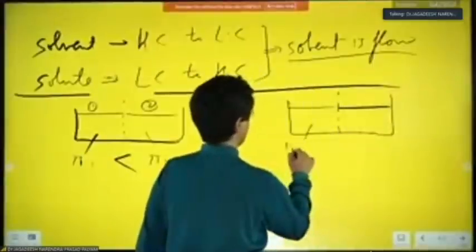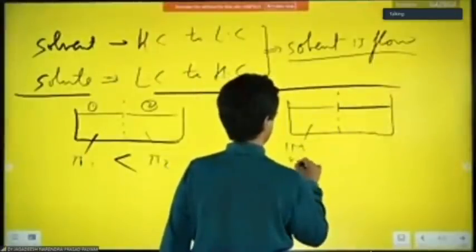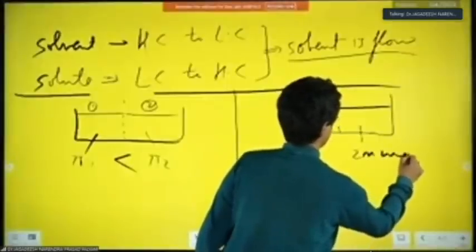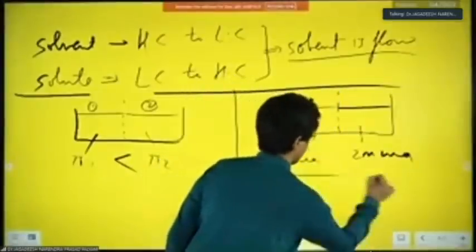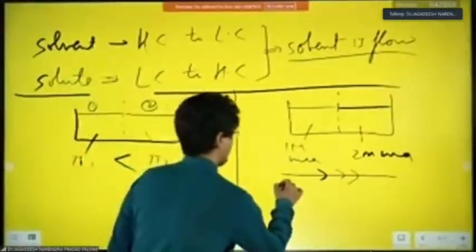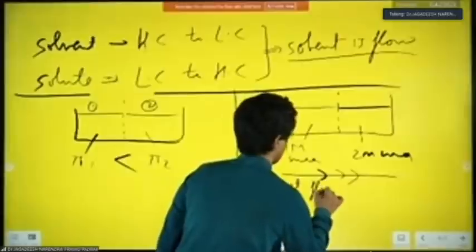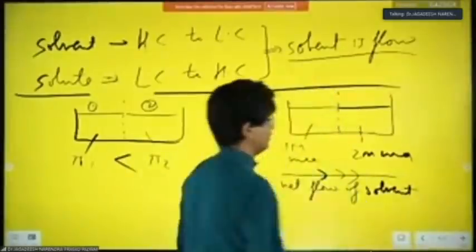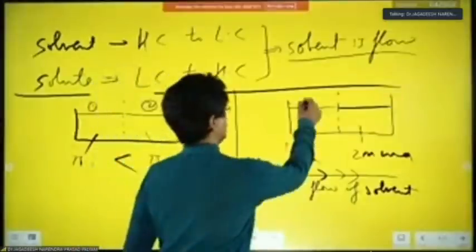See, this is 1 molar urea. This is 2 molar urea. So solvent will be flowing from here to here or not? Agree or not? Tell me. Net flow of solvent. This is net flow of solvent. Is it making sense, son? This is 1 and this is 2.